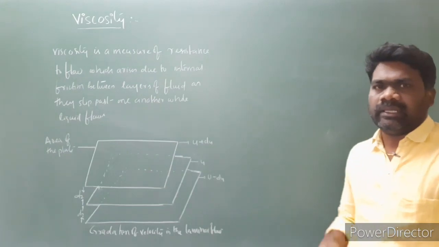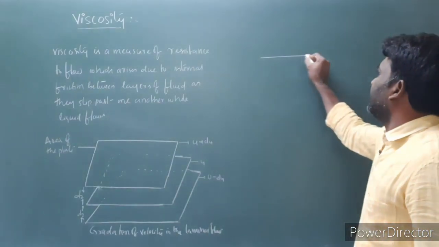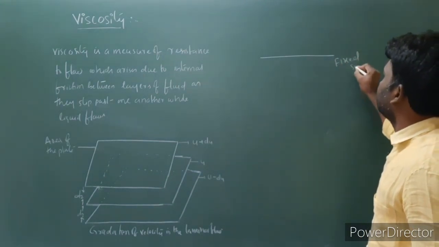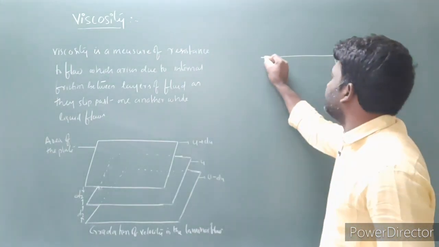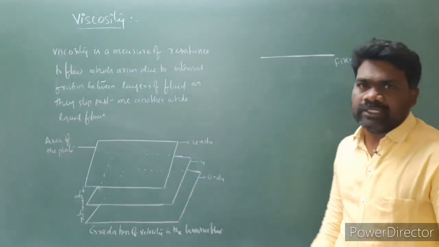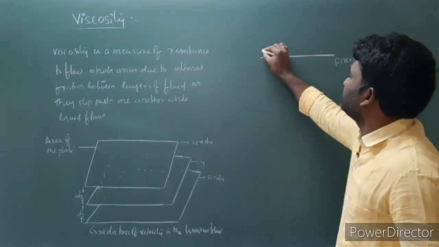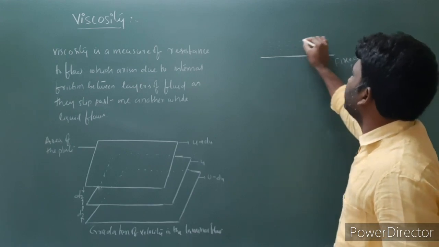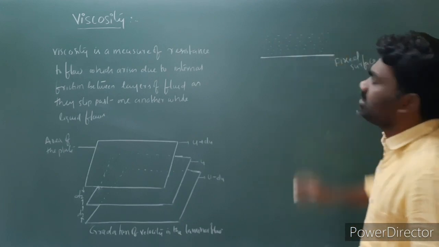For example, a liquid is flowing over a fixed surface. The liquid flows in the form of layers over this fixed surface.